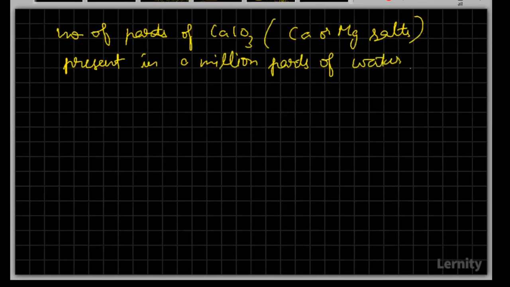So here what it means is that my 50 grams of calcium carbonate is similar to how many grams of magnesium sulfate.